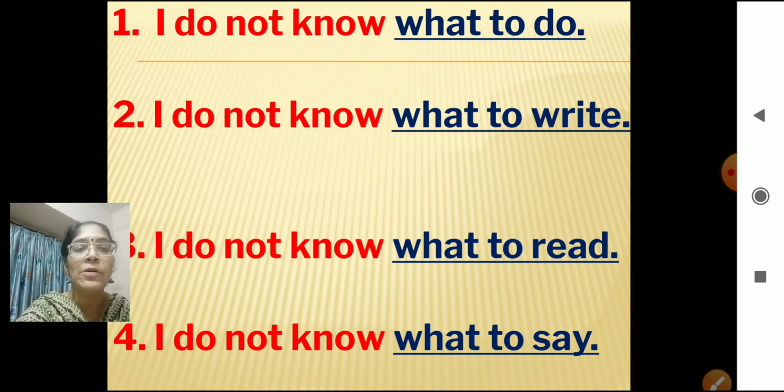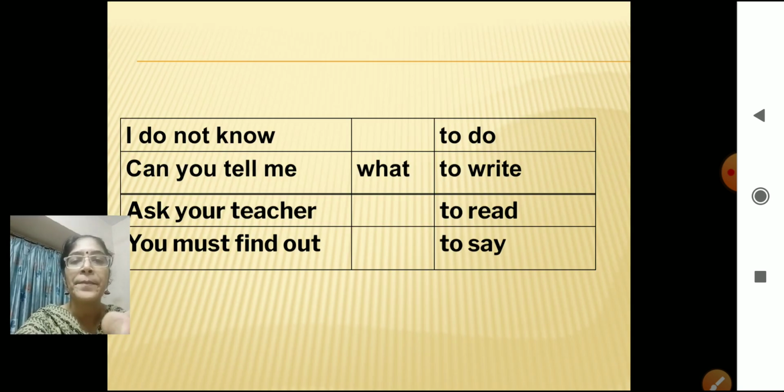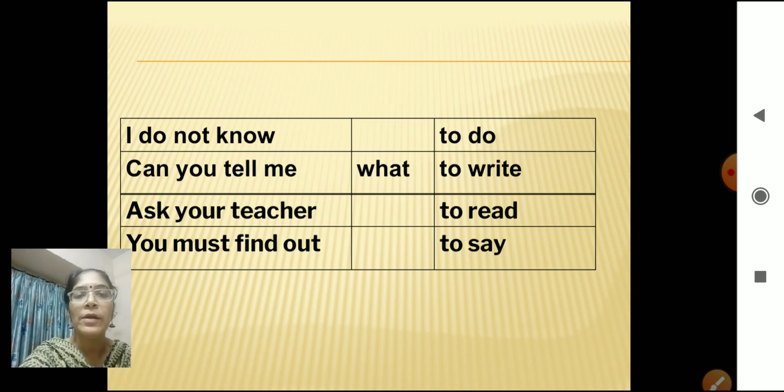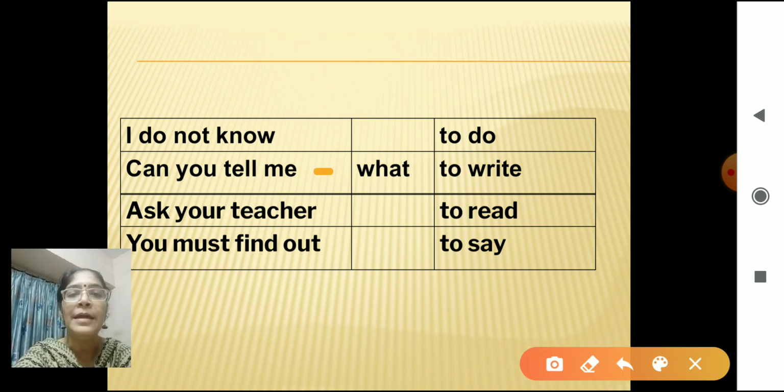Again, let's have a look at the table and see how we are going to frame the next group of words. Can you tell me what? I will pick up the word what again and join with to do.